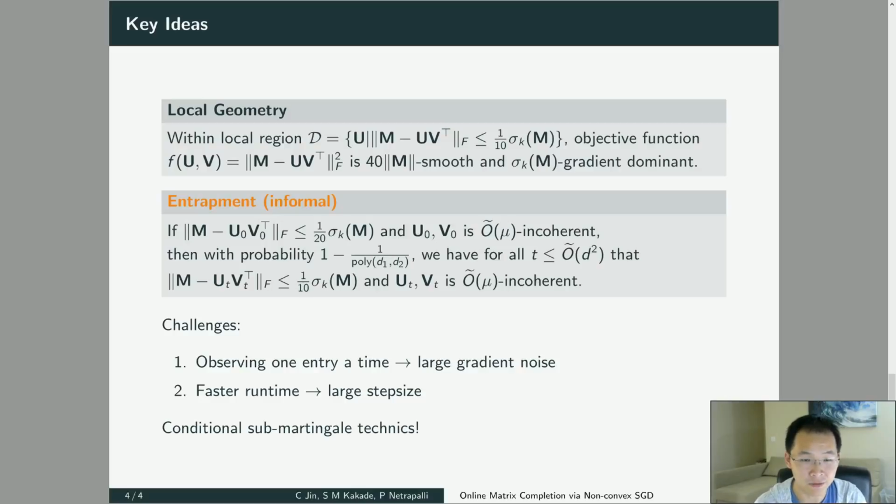The challenge for this statement is, first, because we only observe one entry at a time and we are doing stochastic gradient, the noise in the gradient is actually super large. So the looseness in the previous paper is because they wanted to deal with this noise, and they could only allow super small learning rates. But we also want a fast runtime, so we also want a large step size. These two requirements conflict with each other, and this is the hardest part in our paper. We require a super sharp analysis, and we give this analysis by conditional supermartingale techniques.